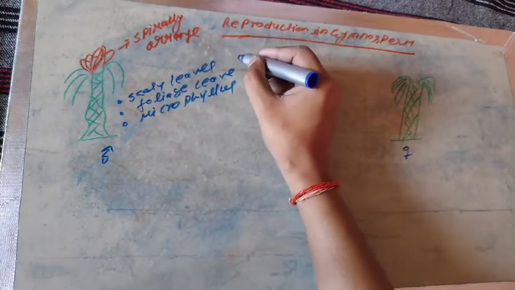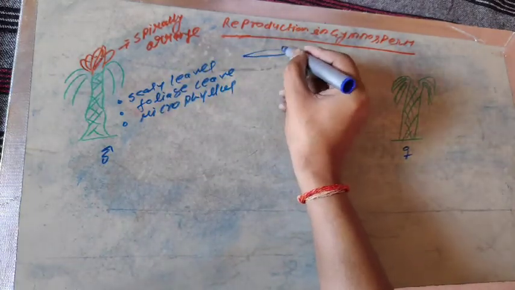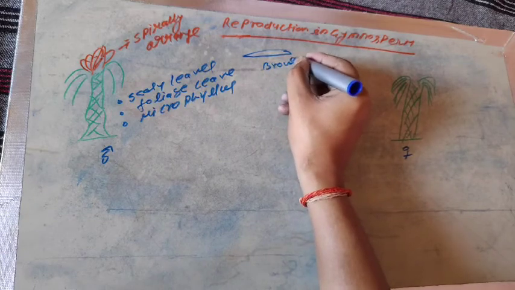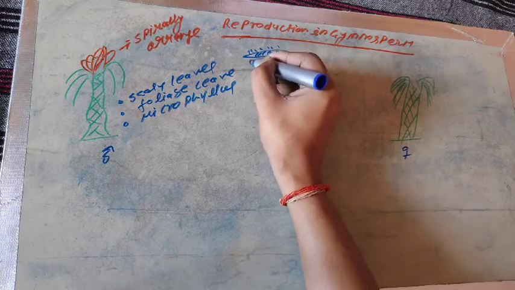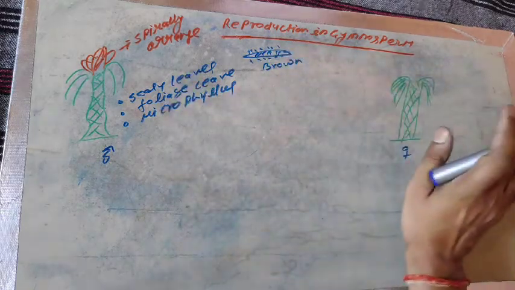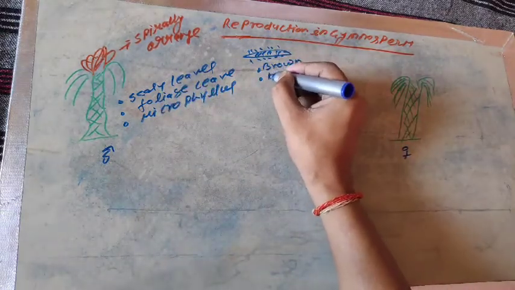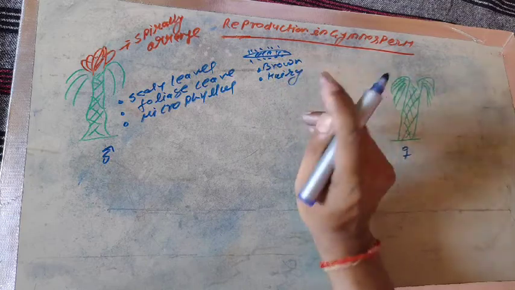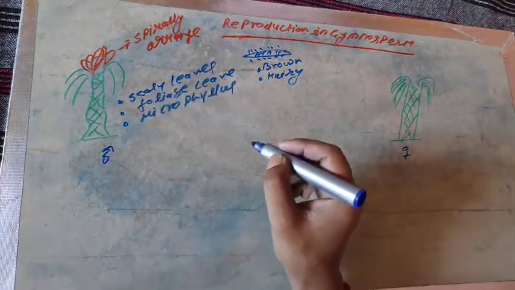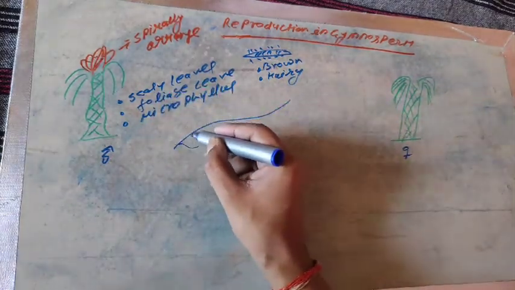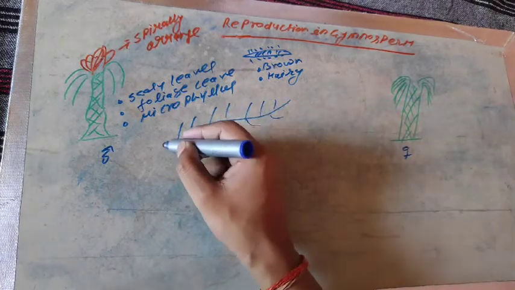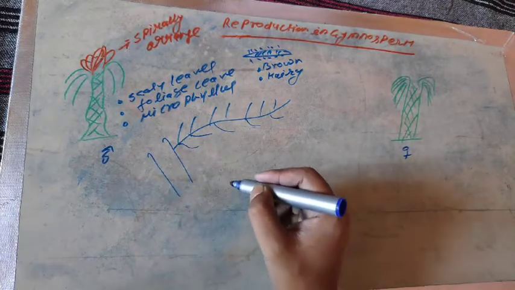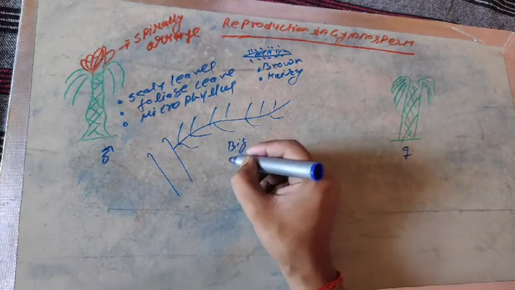Actually the scaly leaf is somewhat needle shaped. It is brown in color and it is covered by hairs. That is the characteristic feature of both male and female plants. It is brown and hairy. That leaf is known as scaly leaf. The foliage leaf is actually bigger, somewhat like the leaf of the date palm, and it is attached to the main plant, big in size and broad.